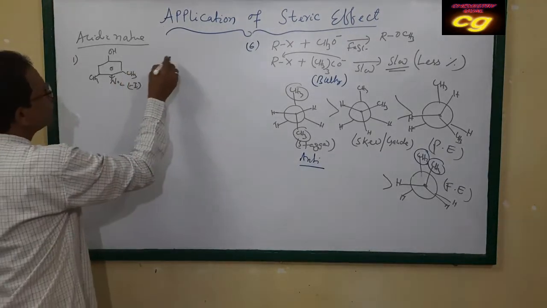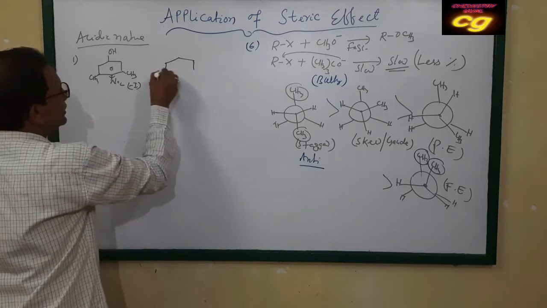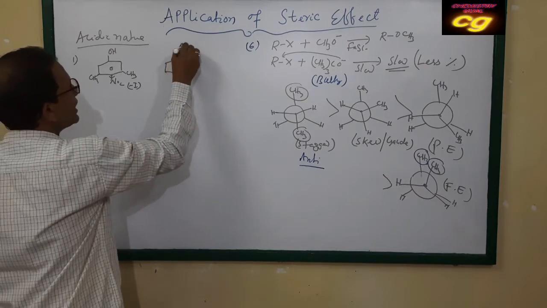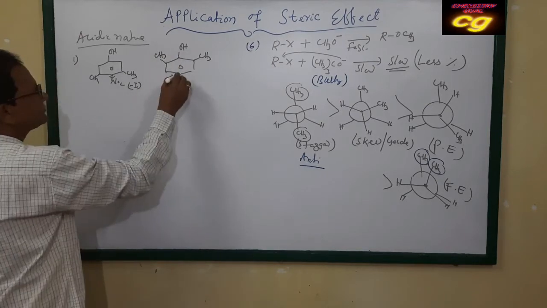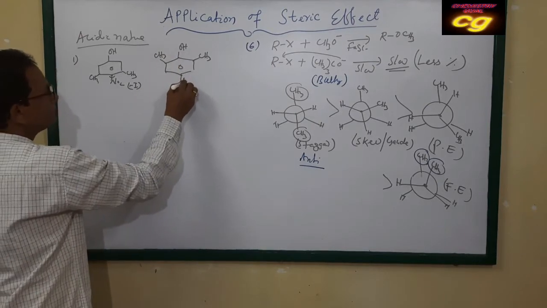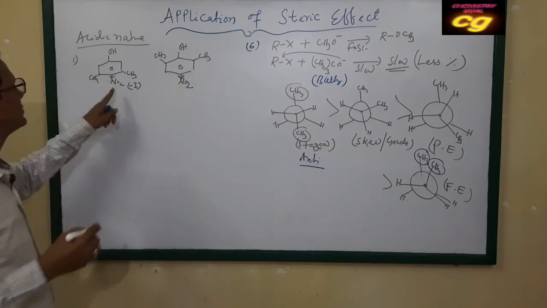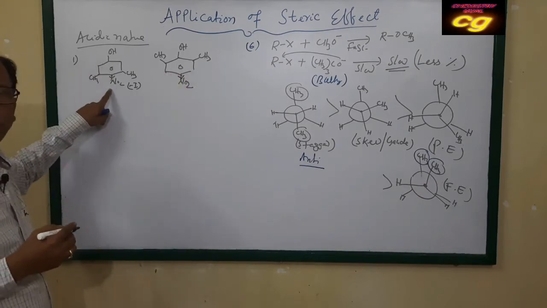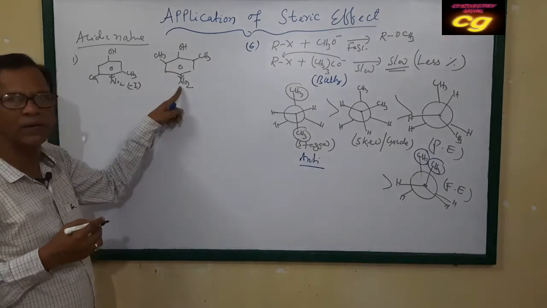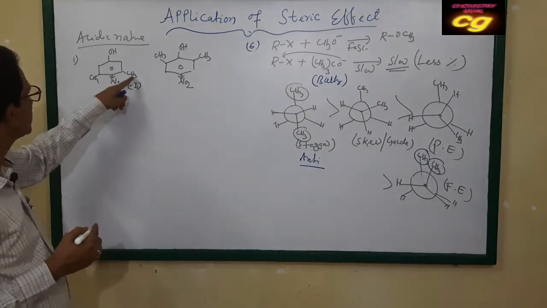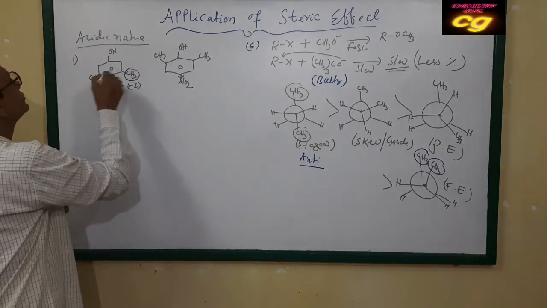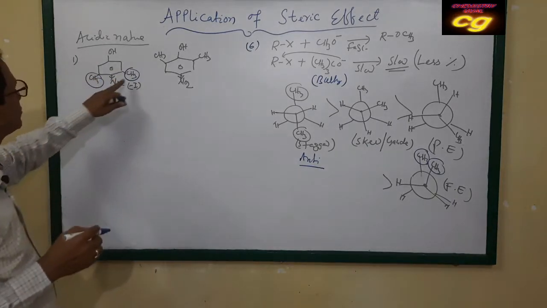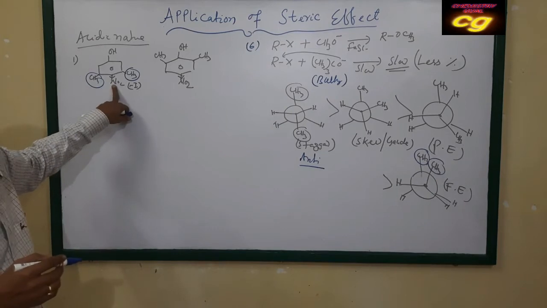But if you compare with the substituted phenol with methyl groups just beside this position, here it has a nitro group at the para position, here also a nitro group at the para position, but the methyl group is just covering it. Here this methyl group covers the nitro group, so it is sterically protected.